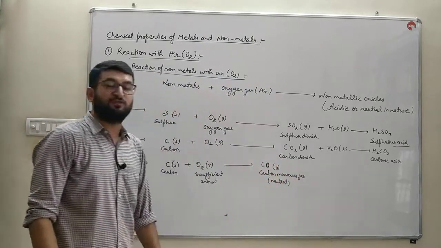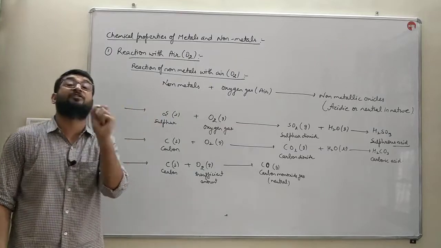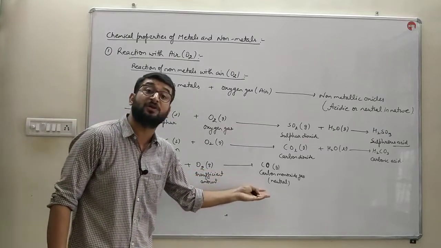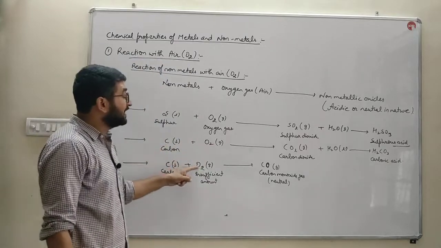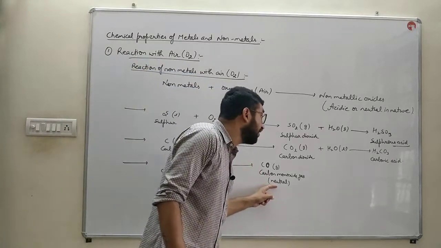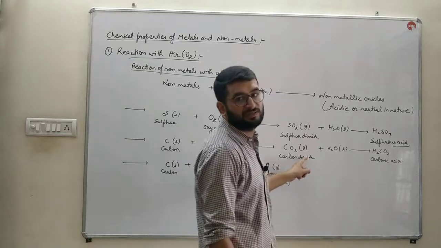This gas, when mixed with water, does not form any kind of acid. That means it is a neutral gas. So non-metals react with air to form either neutral oxides or acidic oxides.